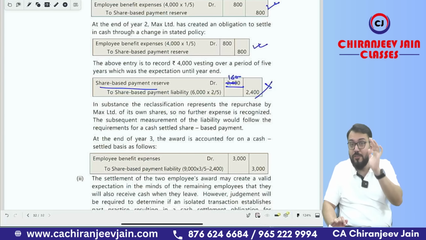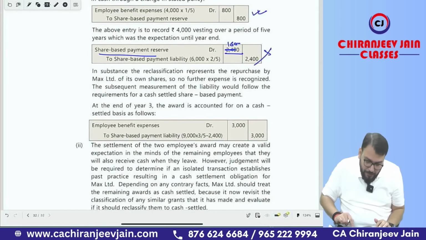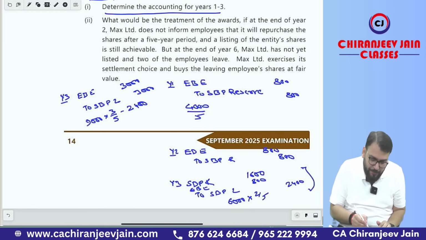If your concept is strong, you can do it. So this type of question is asked in the exam. It is a true check of the student, whether they are doing rectification or whether they are doing conceptual studies. Chalega? Yes, sir. But I am not happy with the solution of the second part.